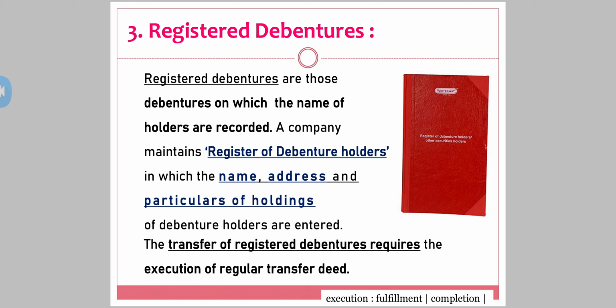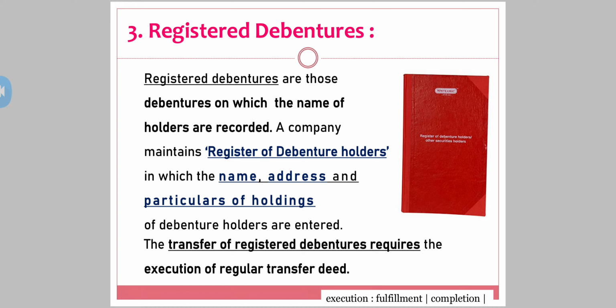Your third comes as registered debenture. The word registered itself says that there is something in writing. Now see here, you can see a register. Just like your attendance register, when you take admission in any class, a proper register is maintained. It's just an example: in your register you have all your important details, right? Your GR number, your roll number, then your name, your date of birth, your contact details, your address. So these are the important information that is there in your attendance register.